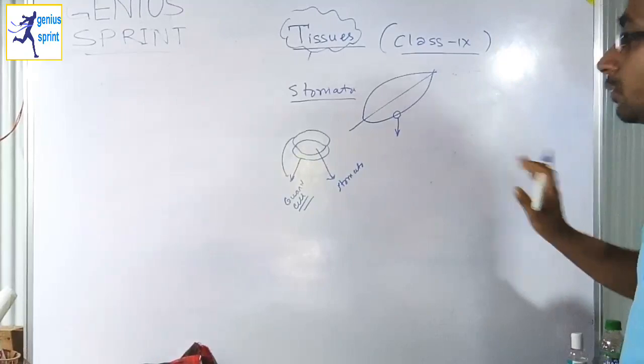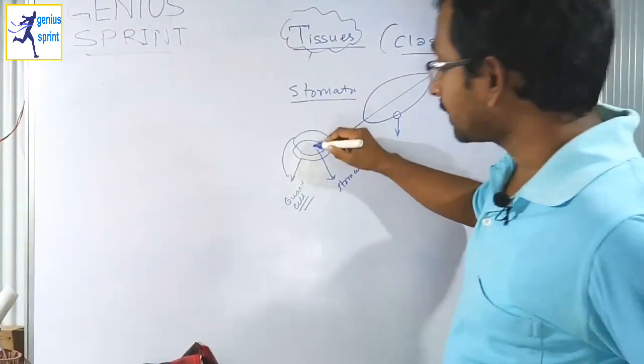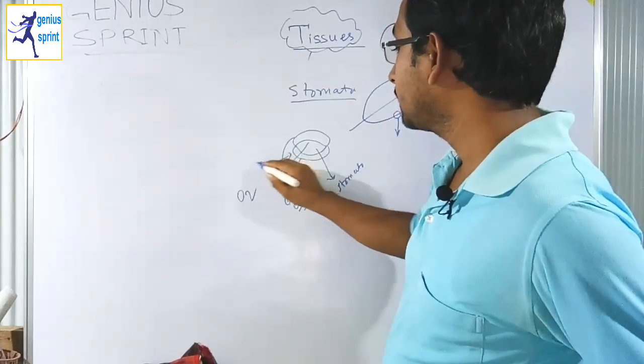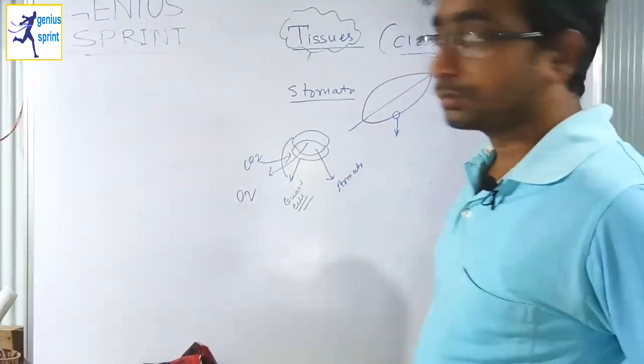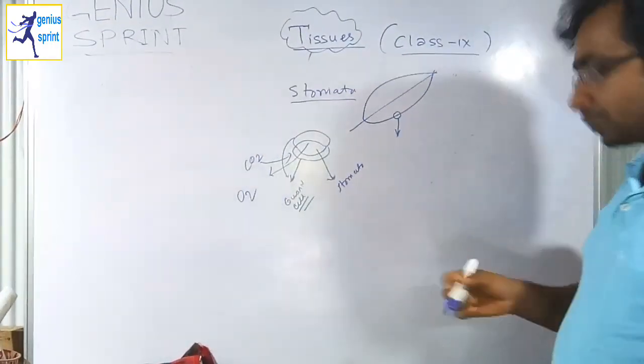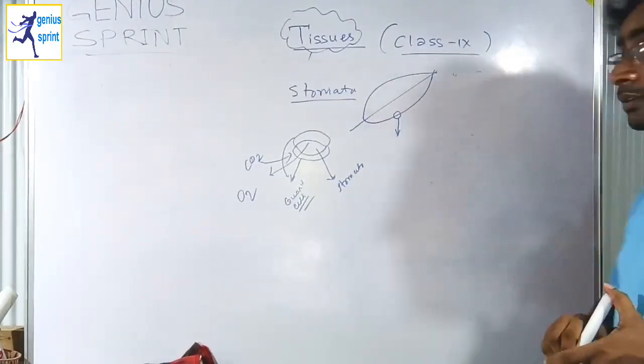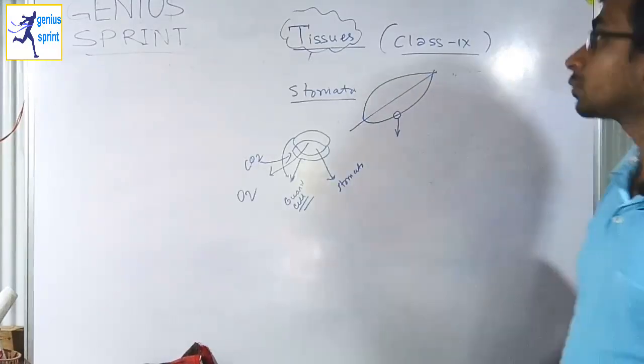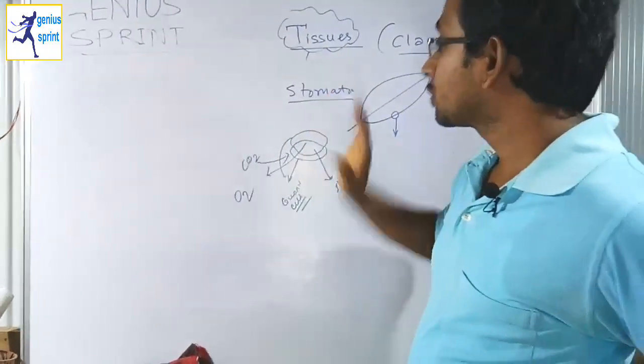These pores help in passing out the O2 and taking in the CO2 from the air, and transpiration also occurs through these pores. So this is nothing but the stomata.